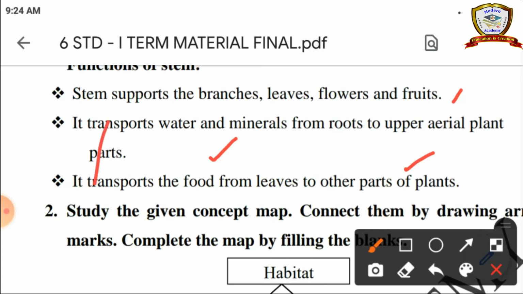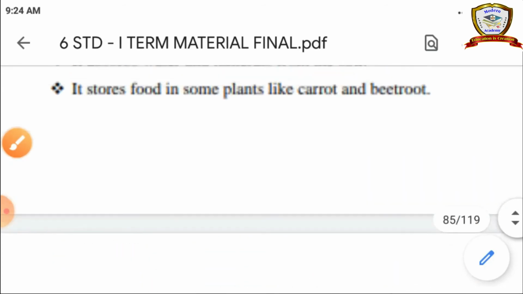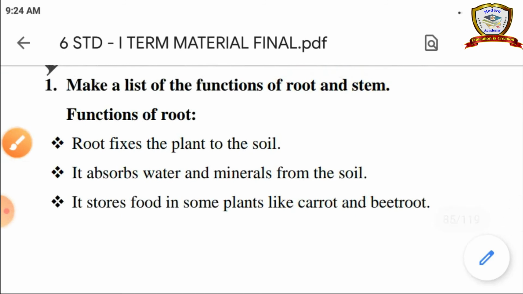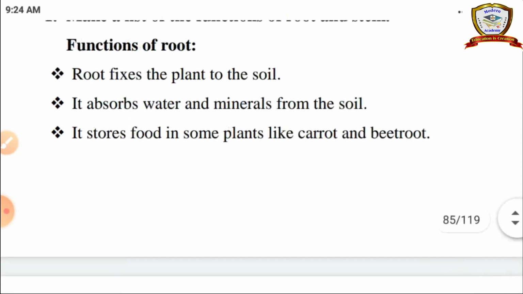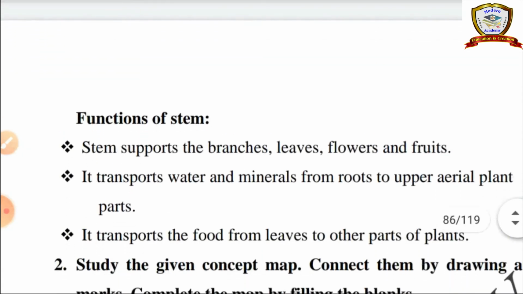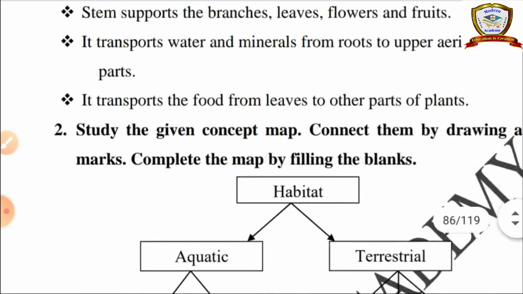Okay, so what are the functions of root? It fixes the plant to the soil. It absorbs water and minerals from the soil. It stores food in some plants like carrot and beetroot. And functions of stem: it supports the branches, leaves, flowers and fruits. It transports the water and minerals from the root to other parts of the plant, and it transports food from the leaves to other parts of the plant.